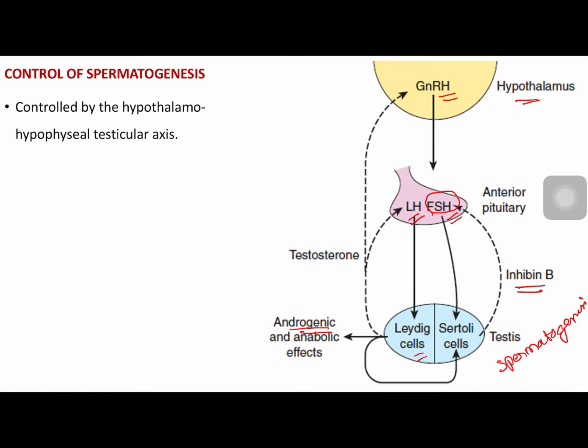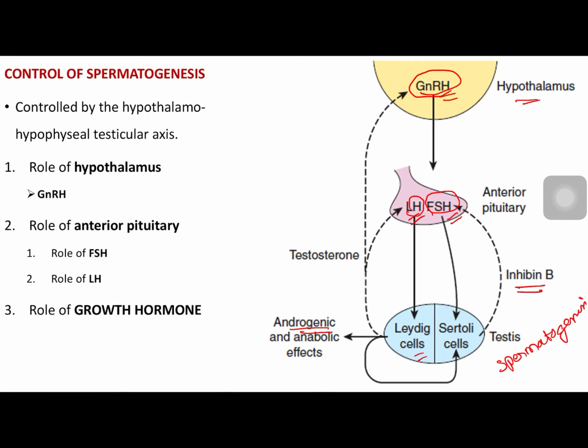The testosterone released from Leydig cells has negative feedback regulation of luteinizing hormone and gonadotropin releasing hormone. This is how the hypothalamo anterior pituitary testicular axis functions for normal production of spermatogenesis.